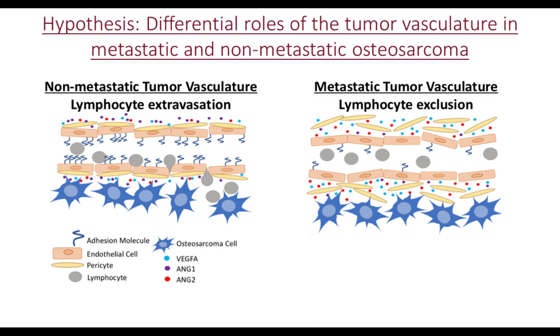And this is due to an increased expression of adhesion molecules and a much more balanced ratio between VEGF, Ang1, and Ang2. However, in the context of metastatic osteosarcoma, the lymphocytes are actually excluded, and this is mediated by a decrease in adhesion molecules and an imbalance between Ang2 and Ang1 and an increase of VEGF signaling.